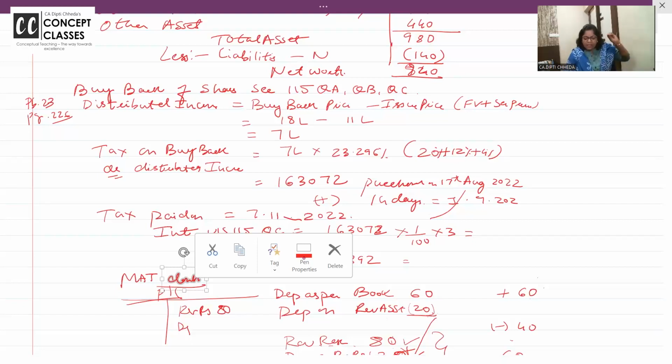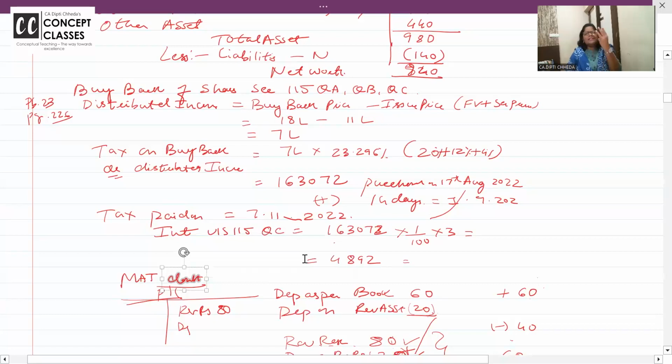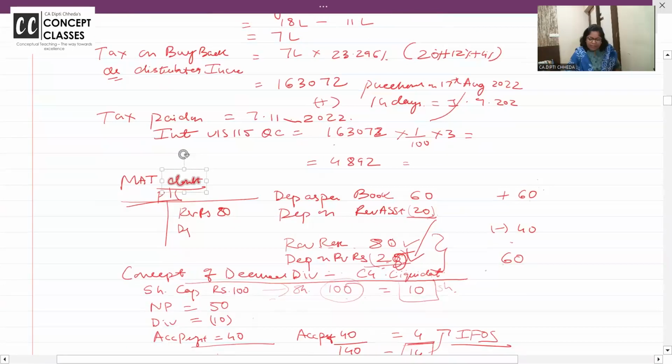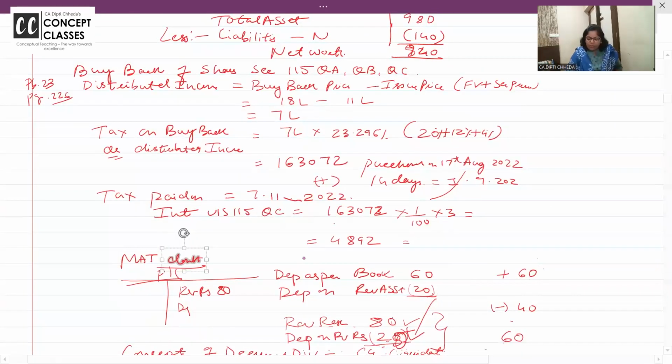Okay, right. Now, if I am not paying this to government, of course, I have to pay it. I purchased, so within 14 days, I have to pay it. If I don't pay, then 1% interest I have to pay per month or part of the month. Ma'am, I was late by 2 months and 3 days. So interest will be charged for 3 months. Part of the month also late, interest is charged. I had to pay on 1st September. I paid on 7/11. So September late, October late, November only 7 days late, ma'am. Still 3 months interest you have to pay.